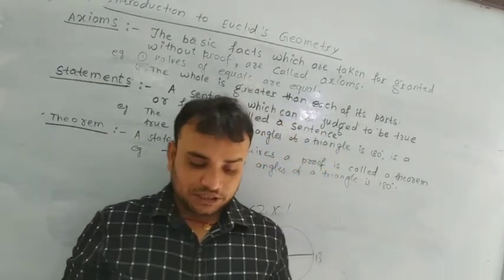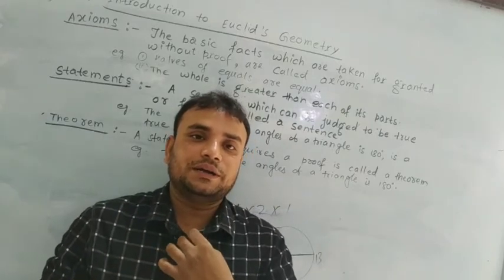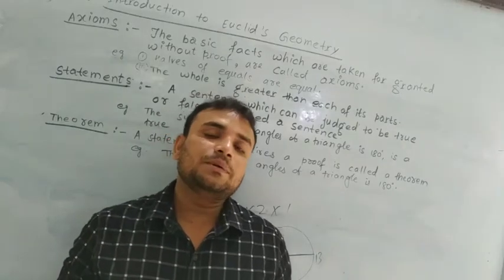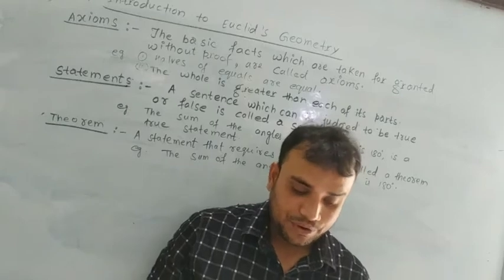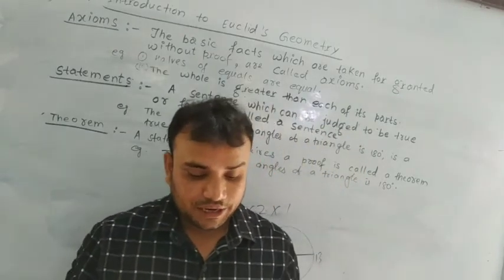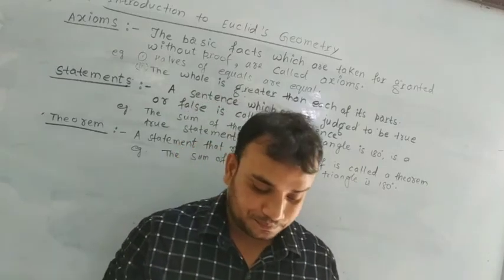Three Indian mathematicians, Aryabhata, born 476 AD, Brahmagupta, born 598 AD, and Bhaskar second, born 1114 AD, are the main contributors in geometry.